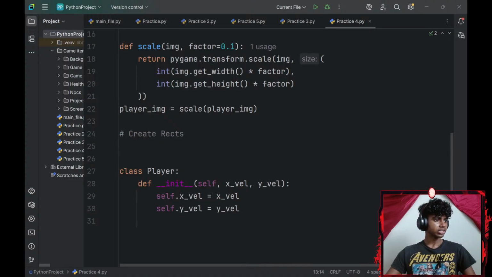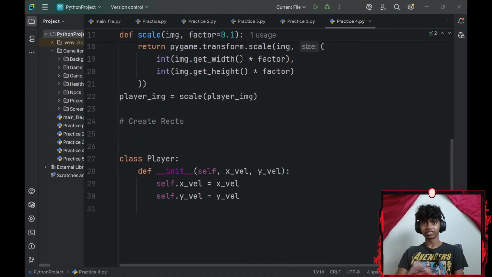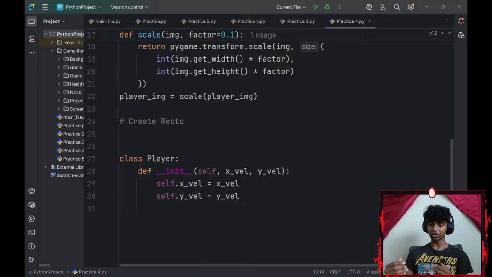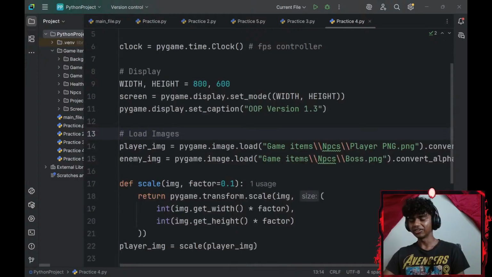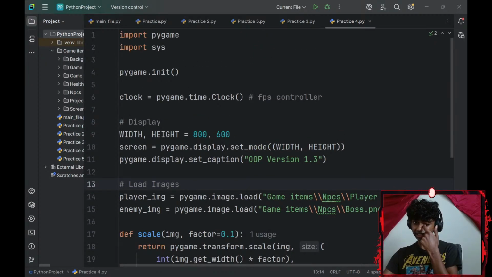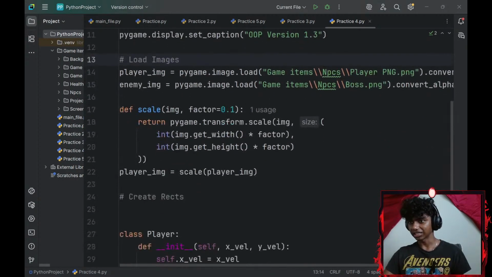So the object is like the duplicate of the class. Basically, the object is like the duplicate of the class. You set an object, for example, my player class. So I create a player variable that's basically called an object because it's equal to my player class. Then I can access my player class's attributes using the dot. So my player object, the variable, is going to be something like player.move. That's going to move my player with the method inside of my player class, if that made any sense.